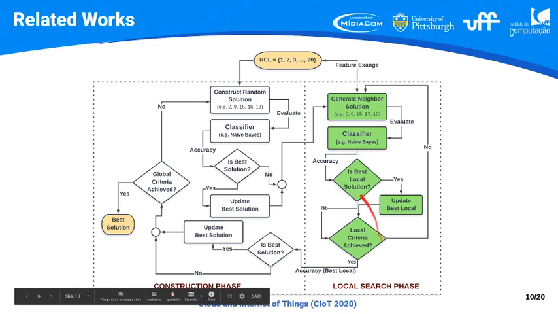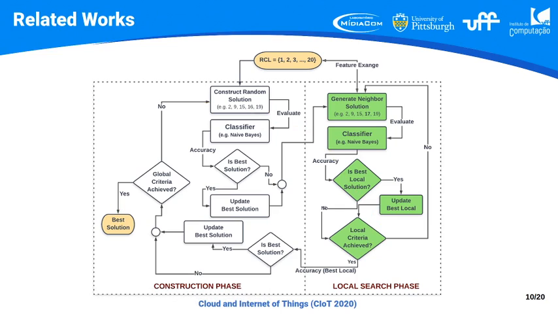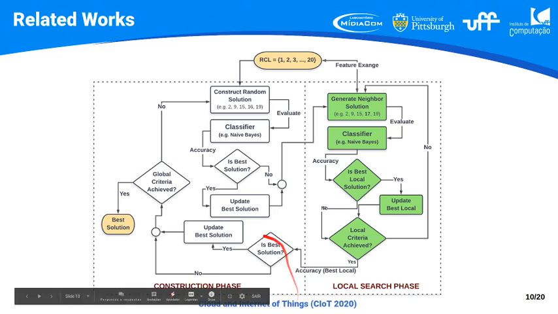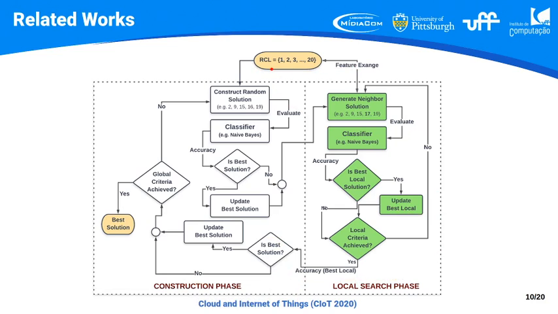So this is a better representation. It's a graphical representation of both the construction phase and local search phase. We will start by having an RCL, and after this RCL is generated by the filter-based algorithm, we will construct a random solution.